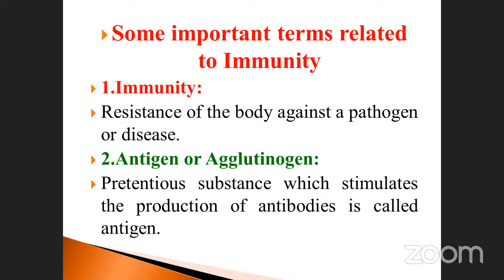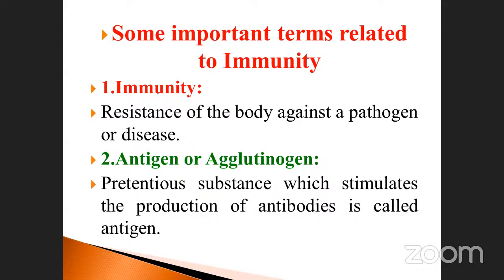See here, the immunity: the resistance of the body against a pathogen or disease is called immunity. We have resistance powers naturally or artificially, and that condition is called immunity. We have so many immunological organ systems that produce resistant substances that fight against many diseases. That is called immunity.